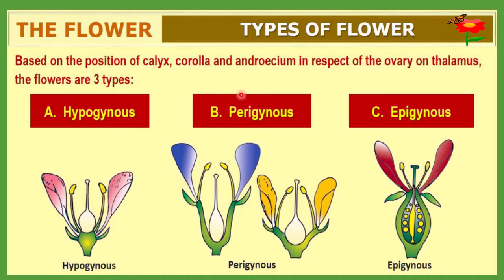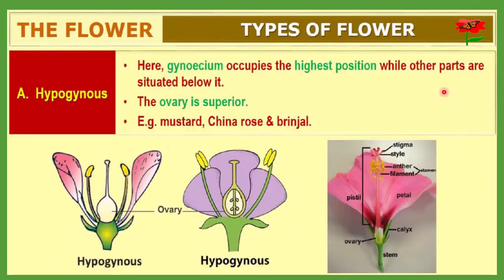This is on the basis of the position of the calyx, corolla, androecium in respect to the ovary. So on the basis of where these structures are positioned in respect to the ovary, the flower type is considered. So on the basis of this condition, hypogynous, perigynous, and epigynous, three kinds of flower may be there. Let me discuss one by one.